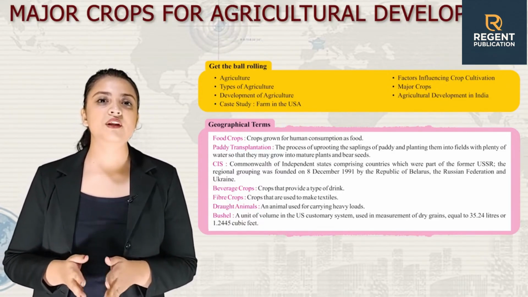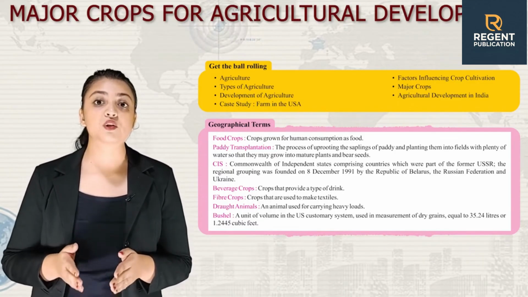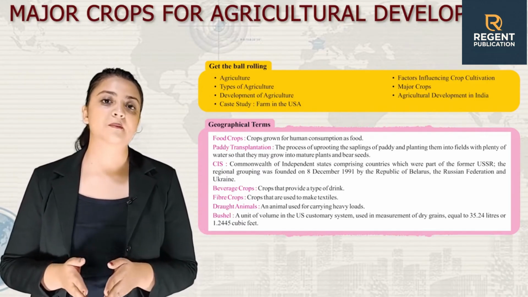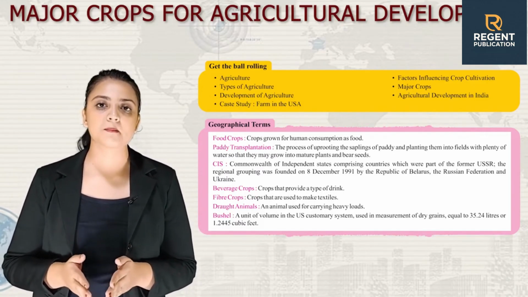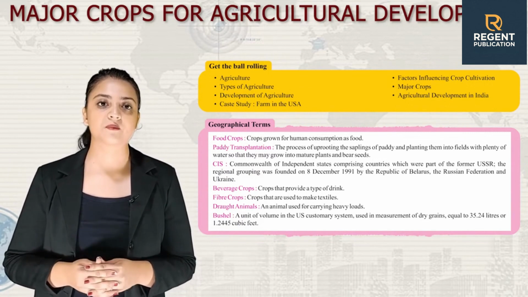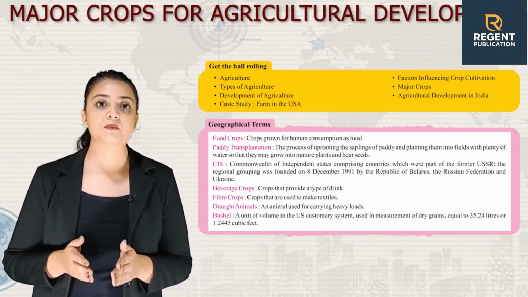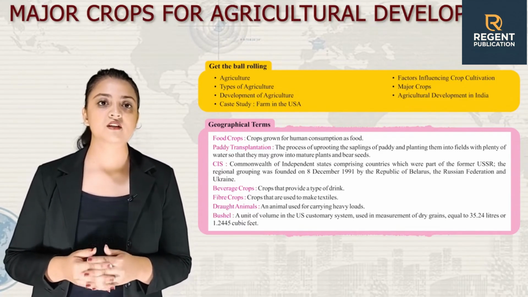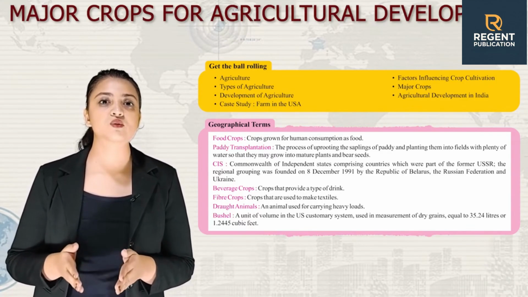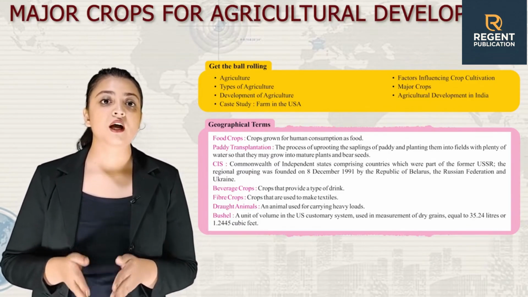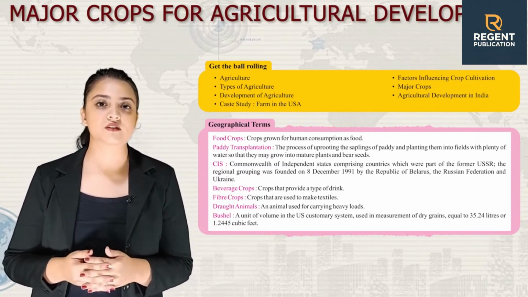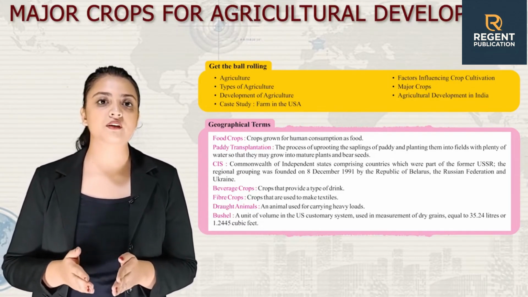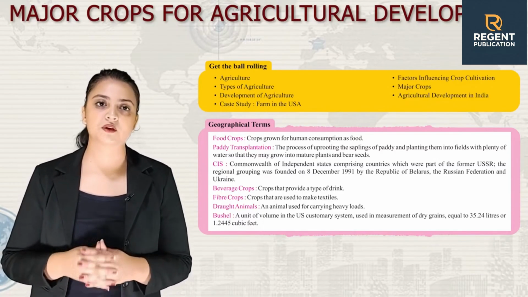CIS. Commonwealth of Independent States comprising countries which were part of the former USSR. The regional grouping was founded on 8 December 1991 by the Republic of Belarus, the Russian Federation and Ukraine. Beverage crop. Crops that provide a type of drink. Fiber crop. Crops that are used to make textiles. Draught animals. Animals used for carrying heavy loads. And bushel, a unit of volume in the US customary system used in the measurement of dry grains equal to 35.24 liters or 1.2445 cubic feet.